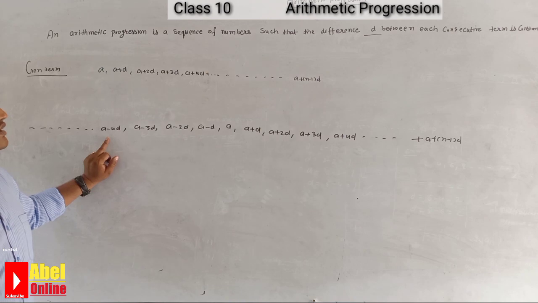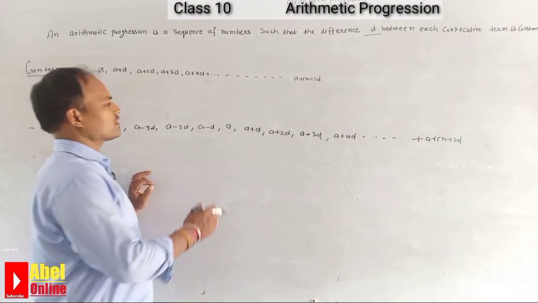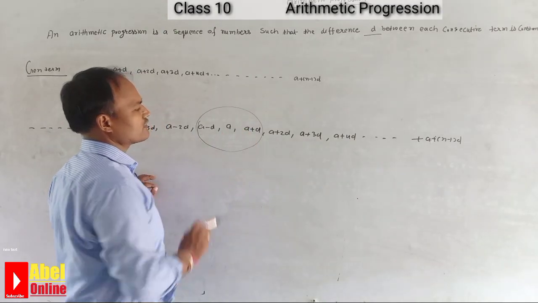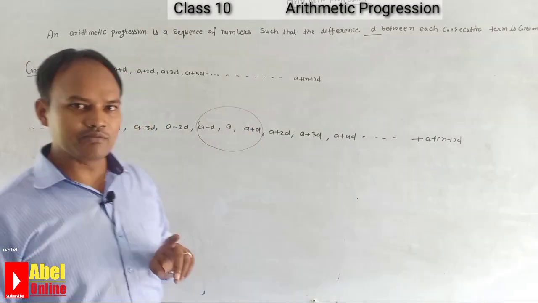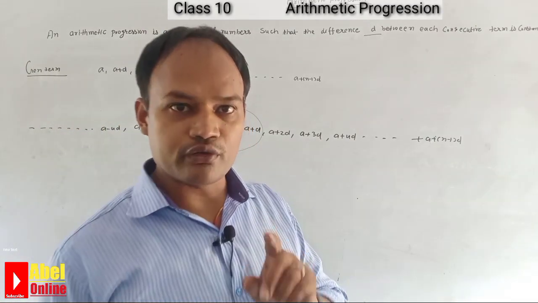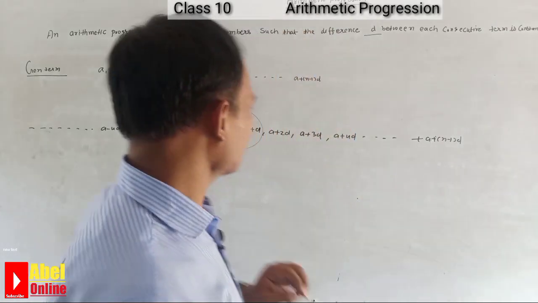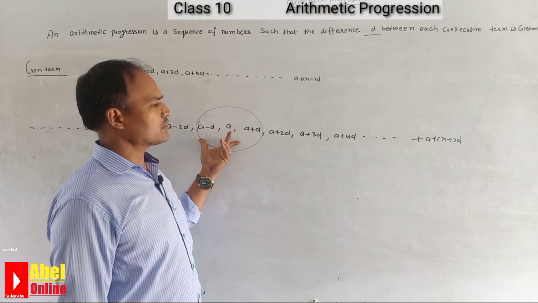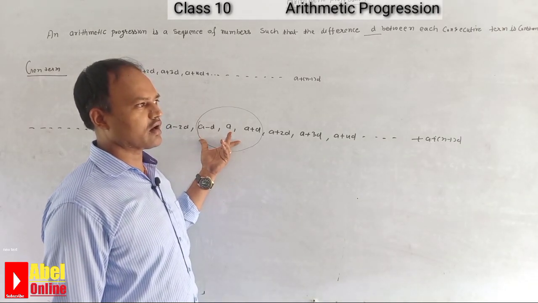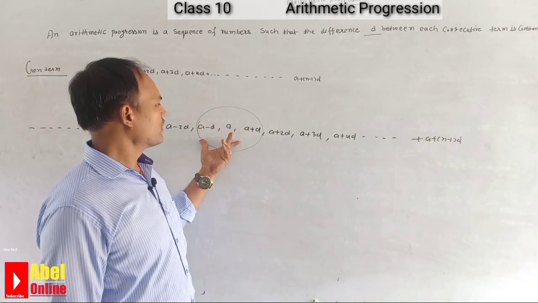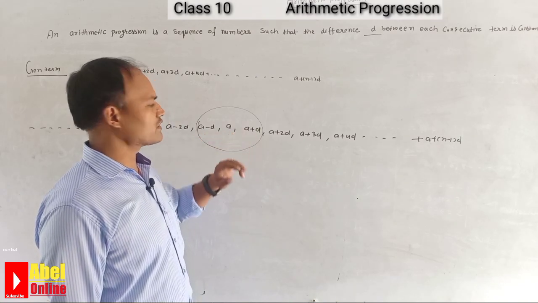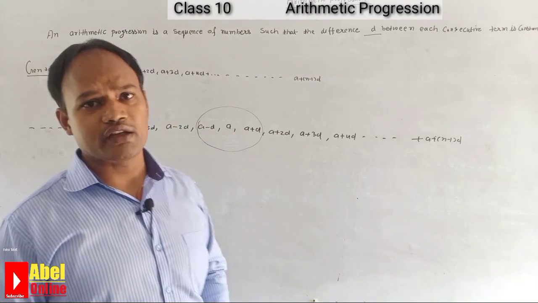So when questions are related to, suppose there are 3 numbers in AP, we can write these 3 data. This is a very simple way to solve the question. So always remember, when we are saying about 3 data of AP, suppose we have to find the value of A and D, how can we solve? We have to take A minus D, A and A plus D. It solves the question very simply.